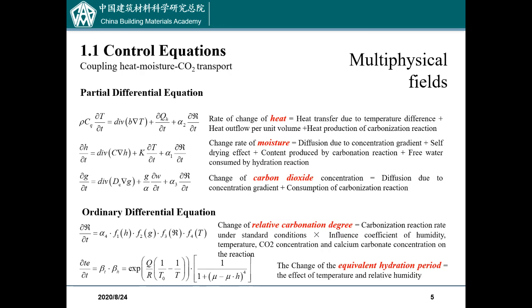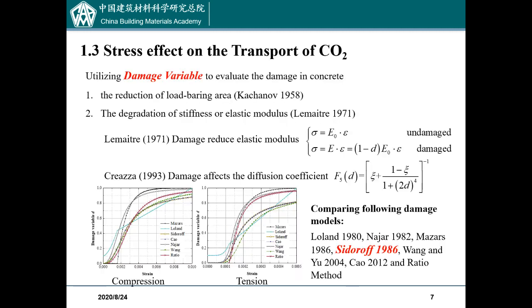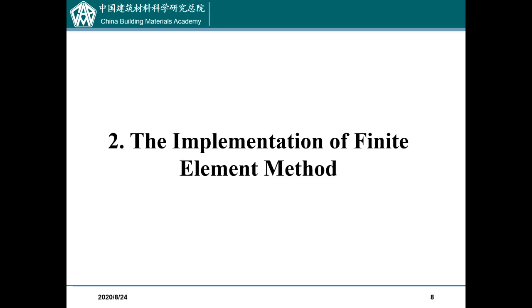In these equations, many factors are obtained from experiments and other research papers. These factors have different effects on the carbonation depths, and the most important variables are the coefficient of mass transport and the reaction of carbonation. The stress effect on carbonation is evaluated by damage variables. In this study, we choose Sidorov's method to calculate damage variables. And then we use the finite element method to solve these equations.